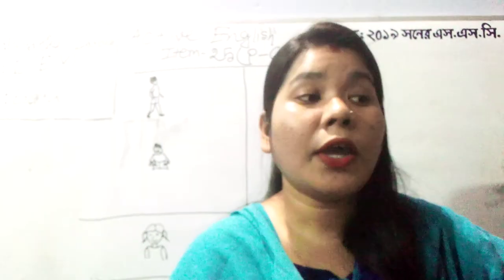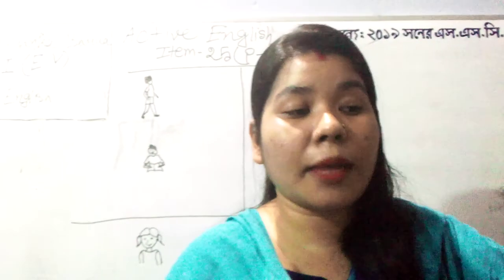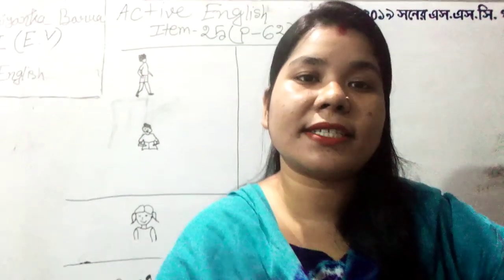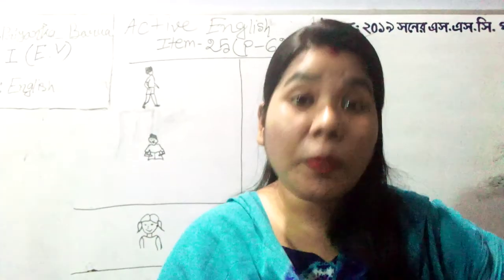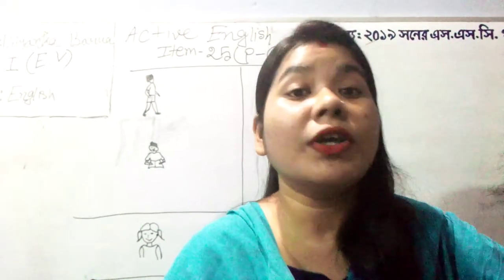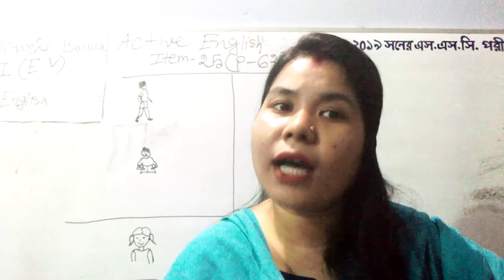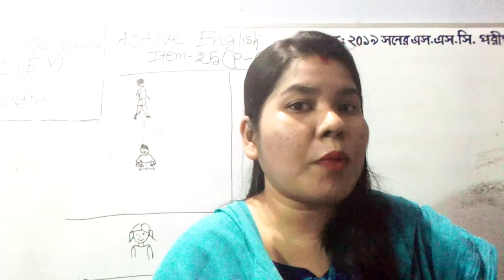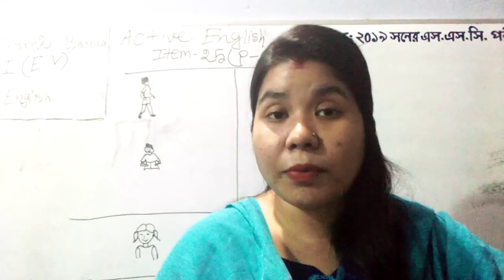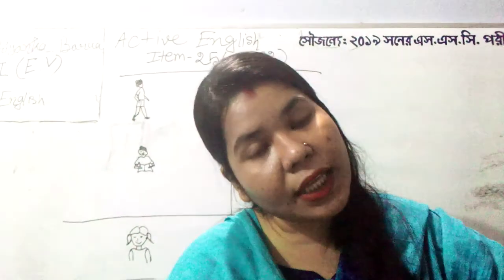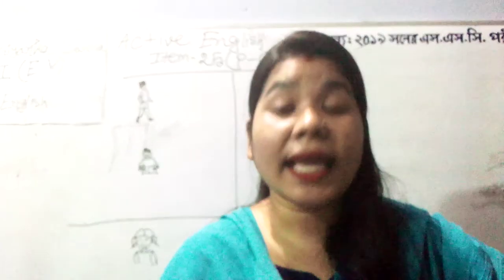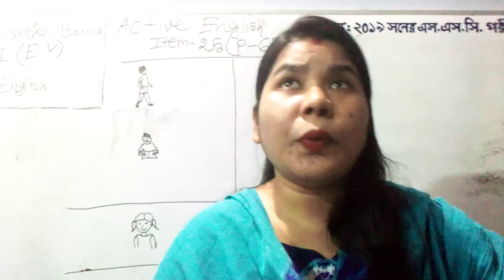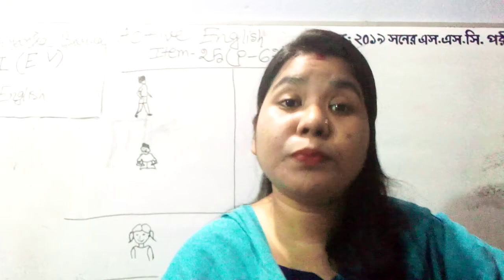If the work is happening right now, it will be considered present continuous tense. For it we have three auxiliary verbs: am, is, are. With singular number we use am or is, but for plural number we use are. And with the base form of the verb we have to put ing.